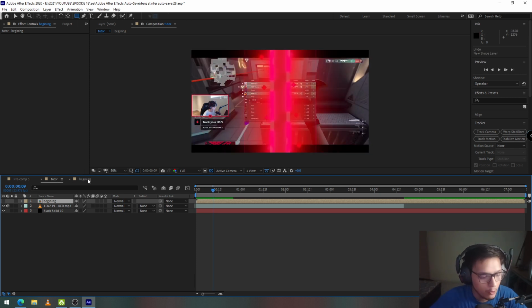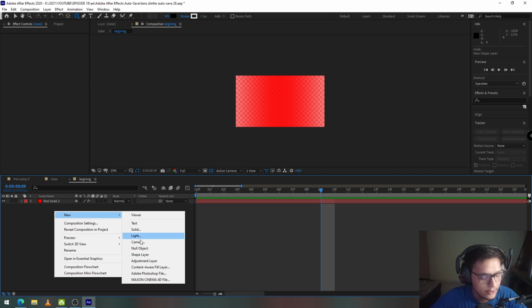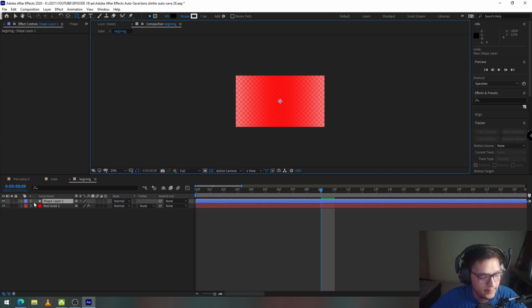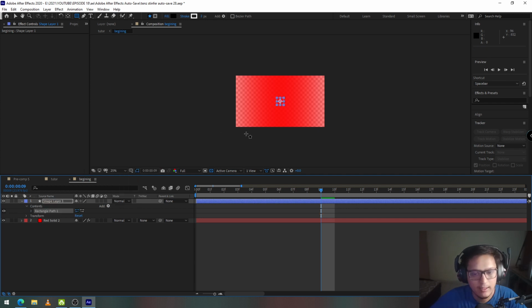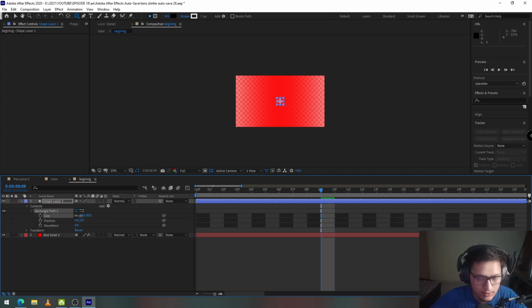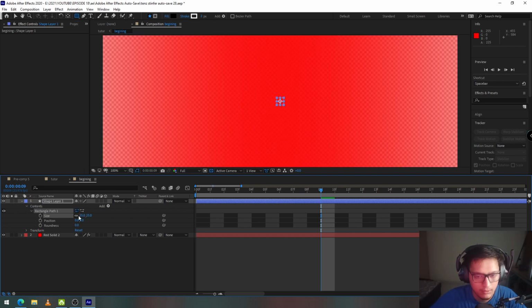To do that, I'm going to go back to the beginning comp. I'm going to right click, new shape layer. I'm going to click on this drop down menu. I'm going to click on add a rectangle and it will give me a cube. I'm going to drop down the rectangle path and reduce the size by a little bit. Okay, that's good, I think.